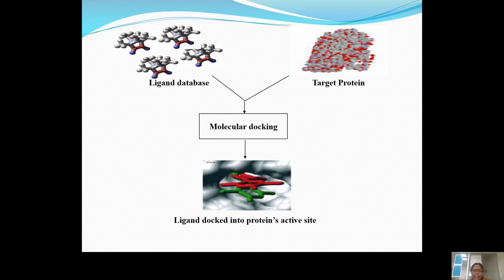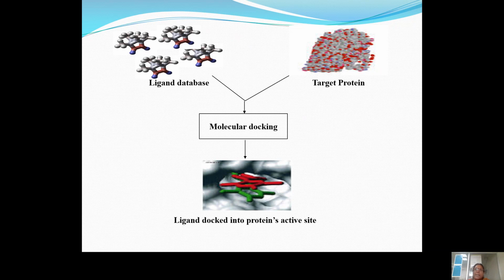On the other hand, ligand databases will be taken. All the ligand data which we have will be accumulated, and molecular docking will be performed to find which ligand is best at inhibiting my target protein, and whether my ligand will bind with the protein, and the results will be exhibited in the form of interactions.